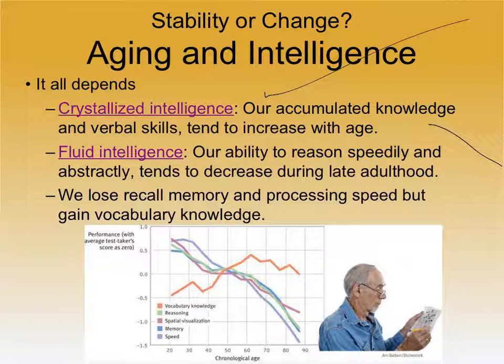That ability decreases over the course of life, and that makes sense as well. Our memory, our speed, our response time, all that goes down as we get older, and the brain gets kind of a little worn out. So when you think of crystal, think of something hard, something that's stuck in your brain for life, a piece of information. Fluid is the ability to react quickly to new situations and learn new things on the spot. That ability decreases over time, but the accumulated amount of knowledge, the crystallized intelligence, continues to increase with age.